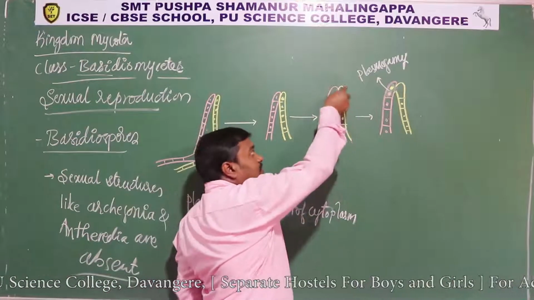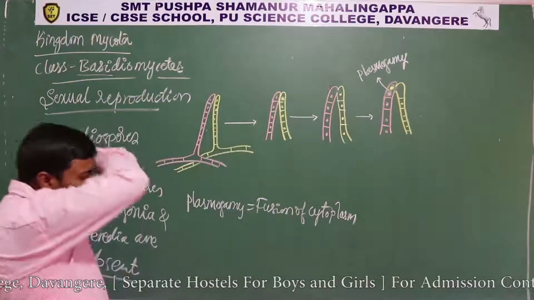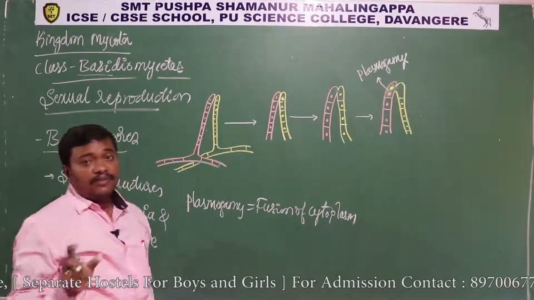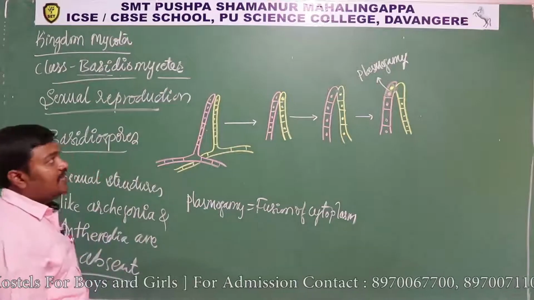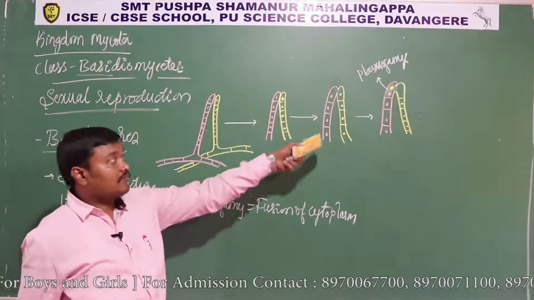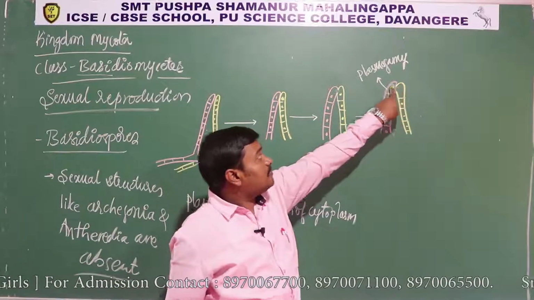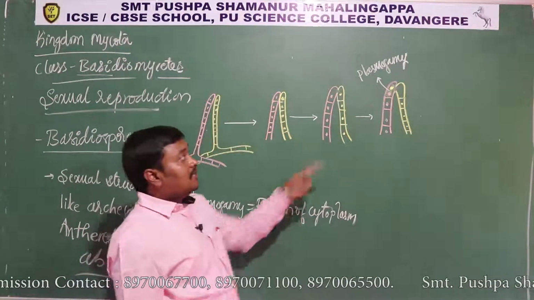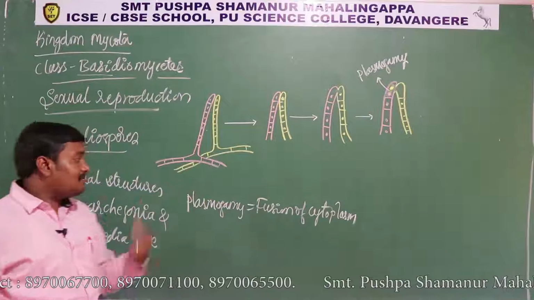It does not mean that it is always from this side; it can also occur from this to that side. So the nucleus and the cytoplasm from one hyphae migrate to another hyphae, and the cytoplasm is fused immediately. That process is plasmogamy. But the nuclei do not undergo fusion, and karyogamy does not occur immediately.